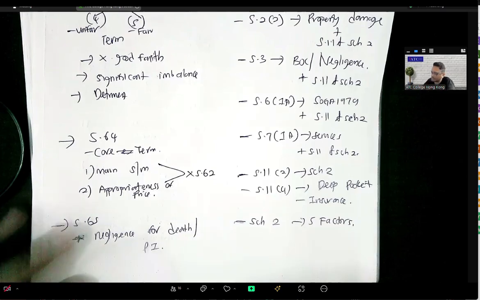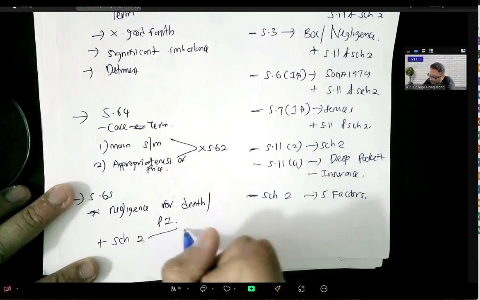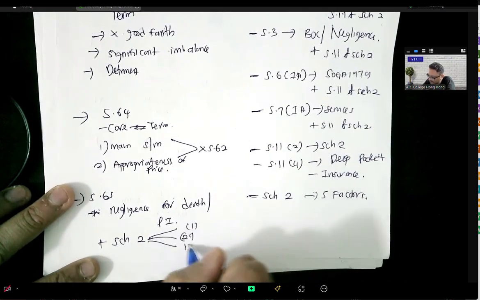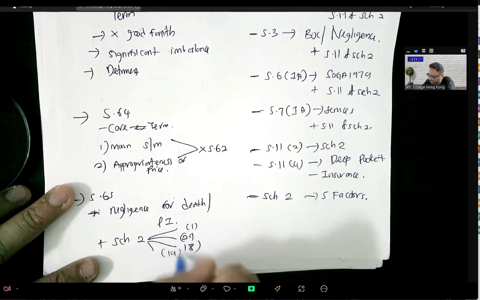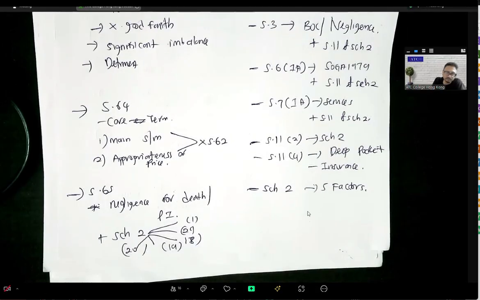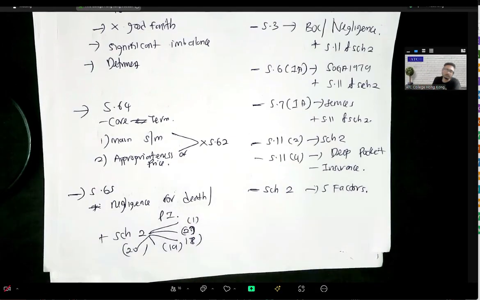This is what so far we have looked at, and of course additionally here we have schedule 2, right? And this schedule 2, please remember 2 sub 1, 2 sub 2, 2 sub 17, 2 sub 18, 2 sub 19, 2 sub 20. Right, this is 2. Do you get this? You can see here